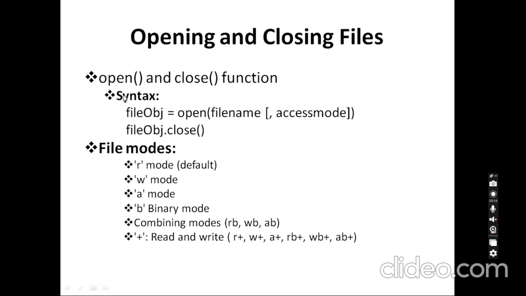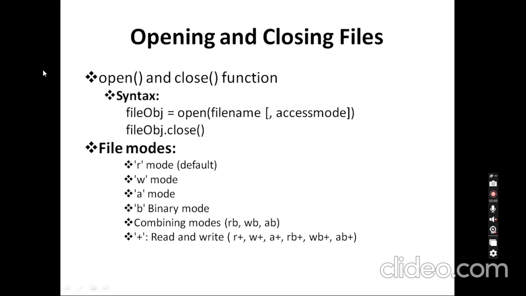This file object will be used for all operations. The file object acts like a remote control for your file. For example, a TV is operated using its remote control: we change the channels, change the volume, change the brightness, and all those operations are done using the remote. Similarly, whatever changes you want to perform on a file are carried out through the file object.